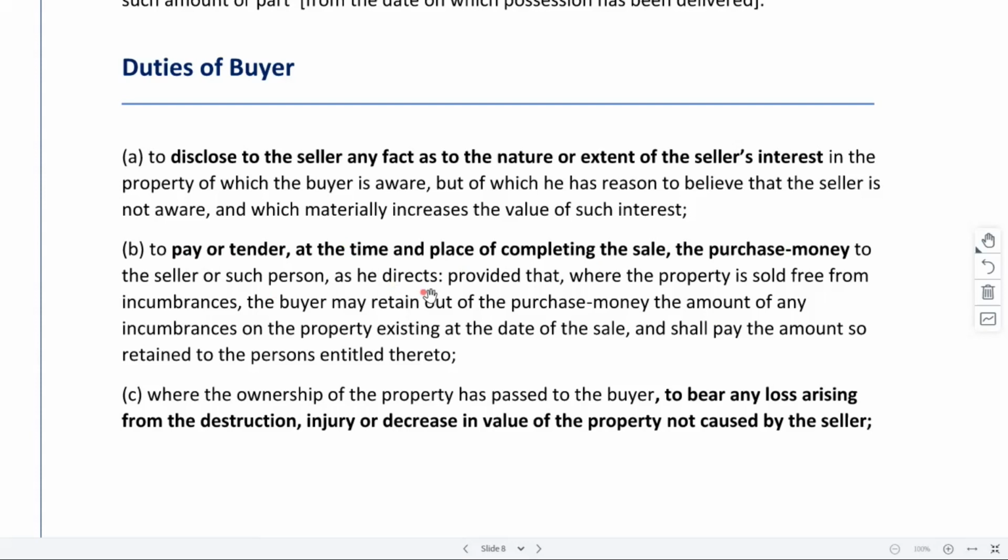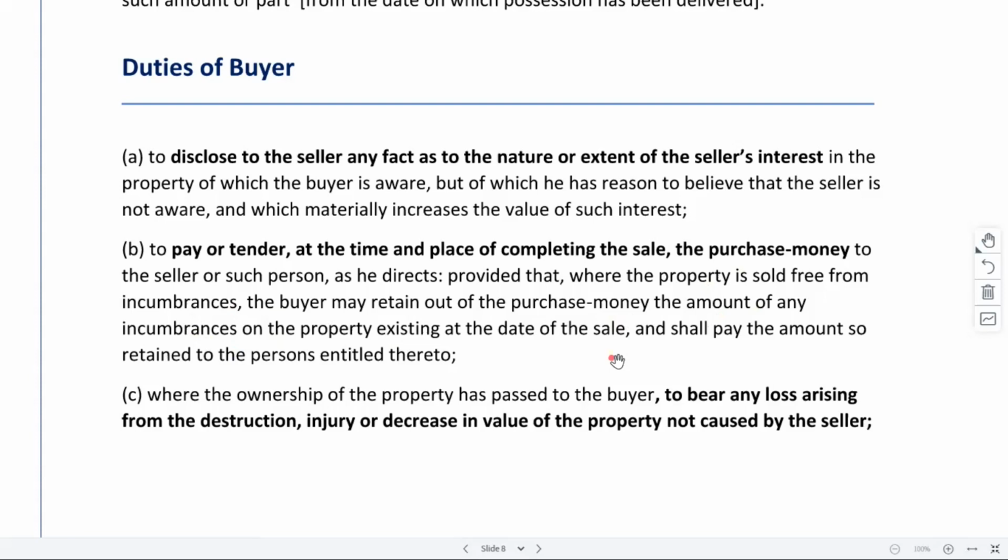It might be the seller who is coming there to get the transaction done, or it may be his legal representative or someone, whoever it is, the buyer will have an obligation to pay the purchase money when the property is being transferred to that person on papers, provided that where the property is sold free from encumbrances, the buyer may retain out of the purchase money the amount of any encumbrance on the property existing at the date.